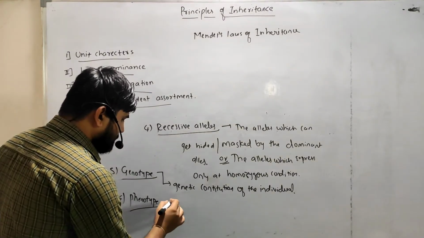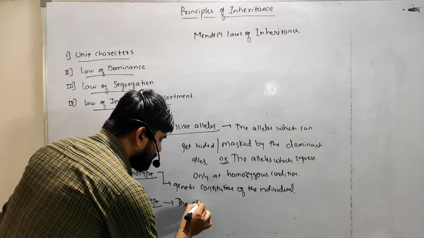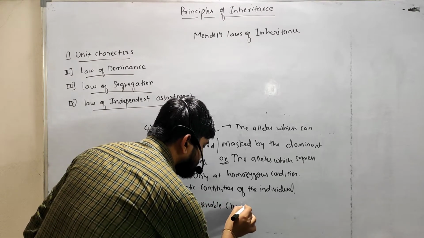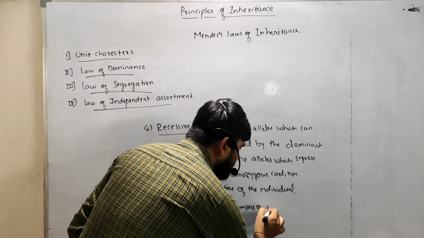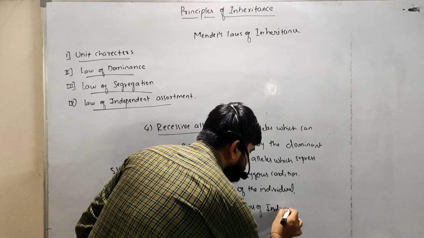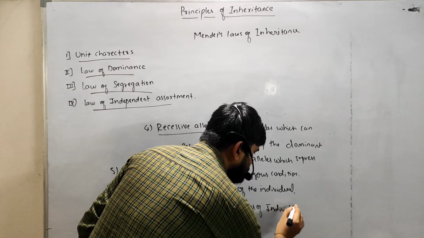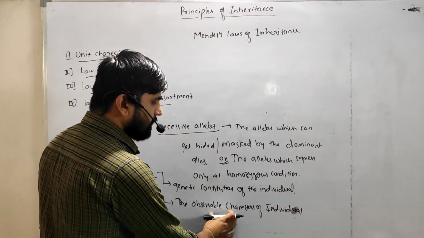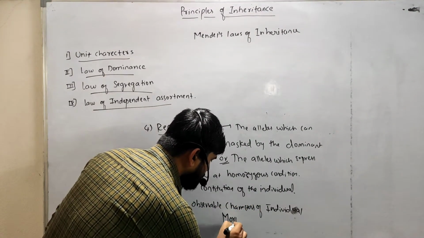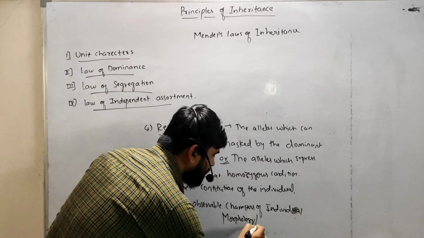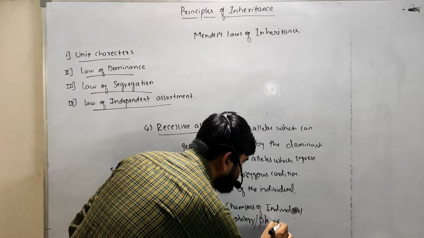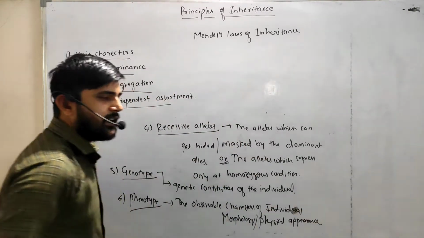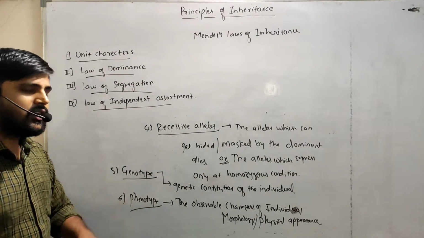So in this case, the observable characters of an individual, the observable morphology or physical appearance of an individual or of any organism, is called the phenotype.